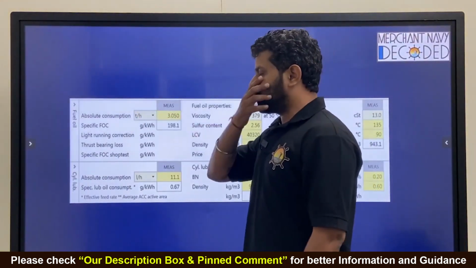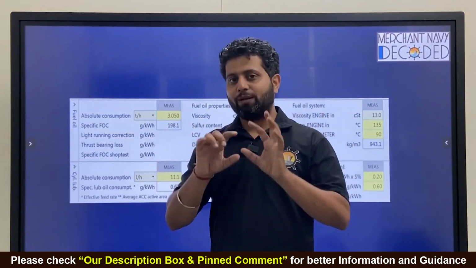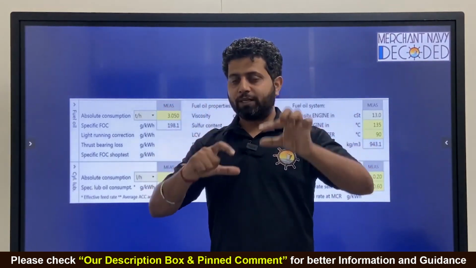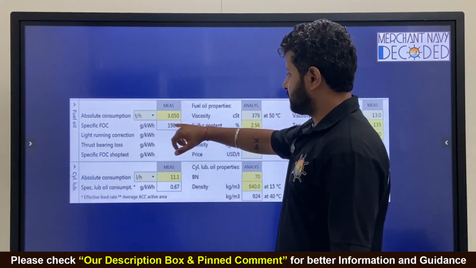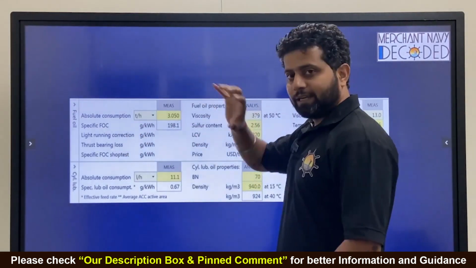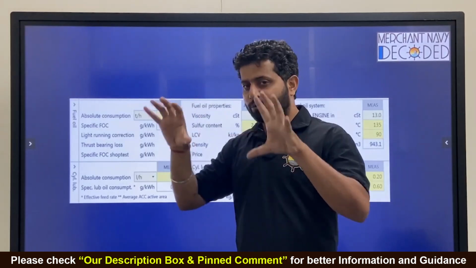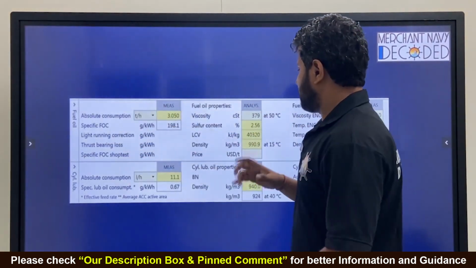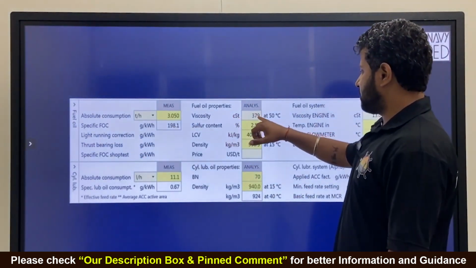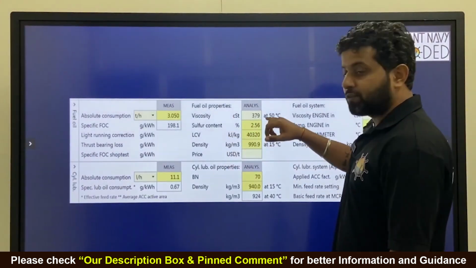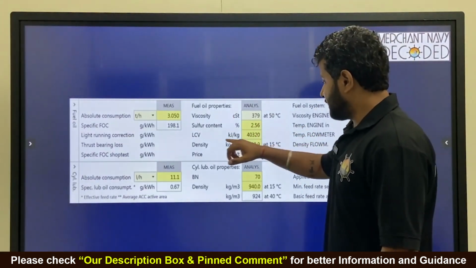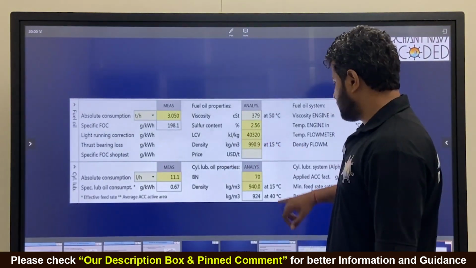So absolute consumption. From the flow meter, you calculate how much was the net consumption. You put it over here. You know how much is specific fuel consumption. It is calculated itself. The formula that we made, it calculates itself. What you have to fill in is how much is the viscosity at 50 degree centigrade, how much is the sulfur content, the lower calorific value of the fuel you are using. Density of the fuel at 15 degree centigrade, that you put.